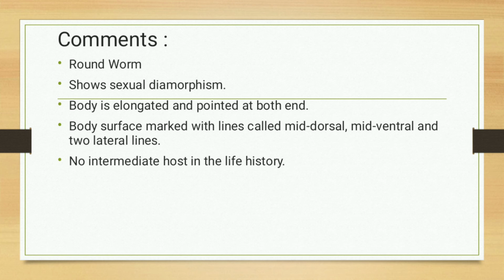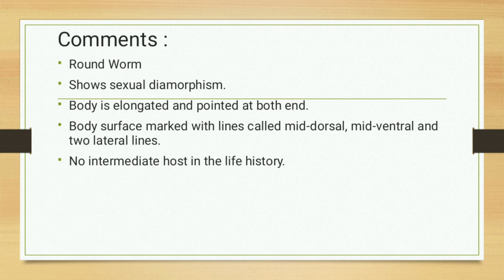Let us see the characteristics of Ascaris lumbricoides. First, it is commonly known as a roundworm. It shows sexual dimorphism, which means the males are smaller than the females. The male measures about 15 to 30 centimeters in length with a posterior curved tail, while the female measures 20 to 35 centimeters in length and the posterior end is straight and blunt.